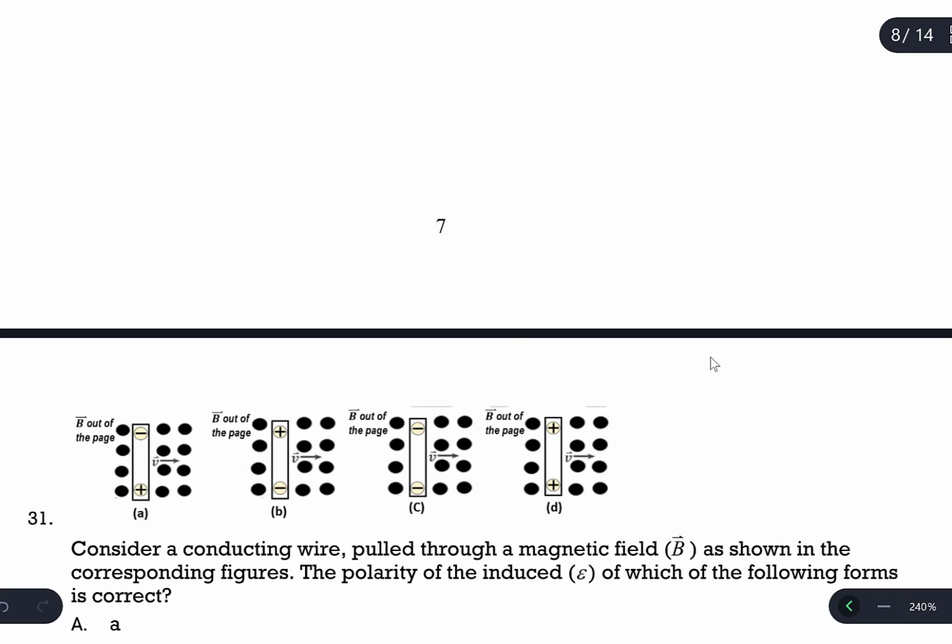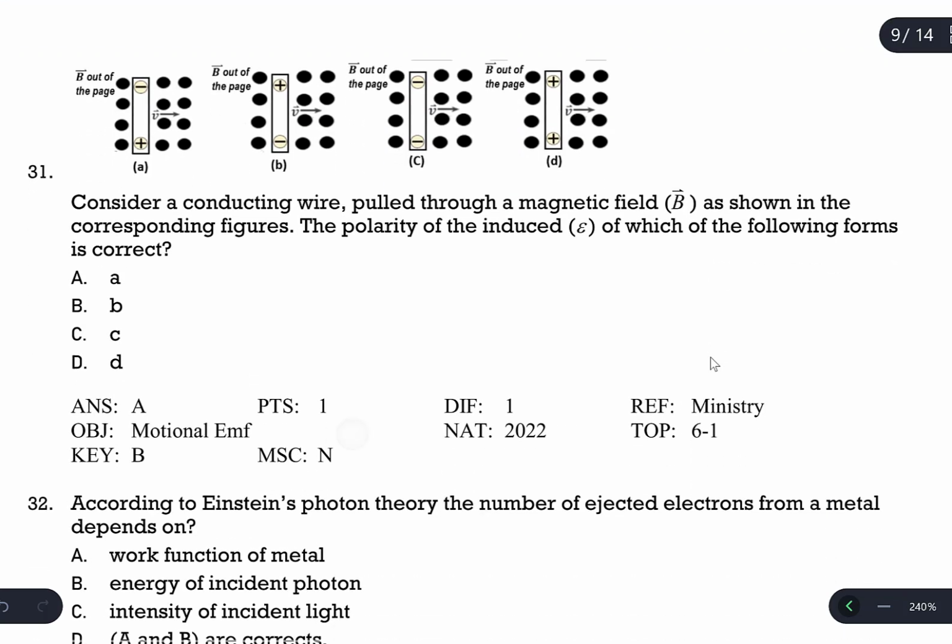Question number 31. This question is in the text, not as a question, but as an explanation at the beginning of section 1 of chapter 6. Consider a conducting wire pulled through the magnetic field as shown in the corresponding figures. Which of the following correctly shows the polarity of the induced EMF? As you see, in all cases A, B, C, D, the conductor is pulled to the right.